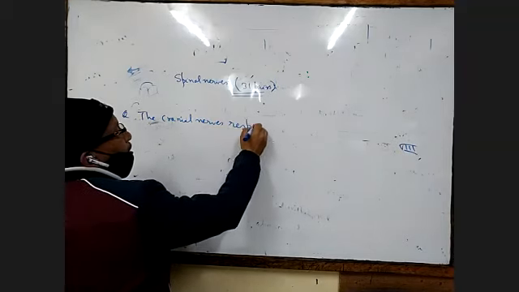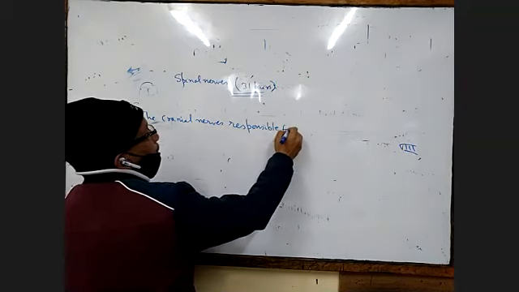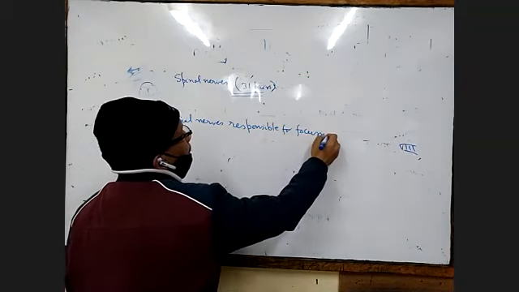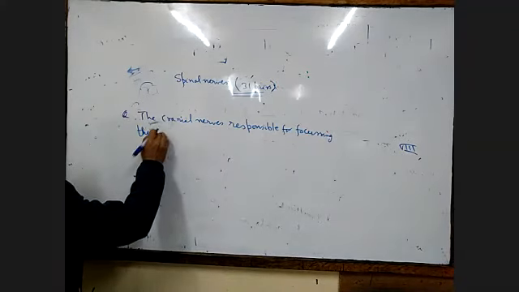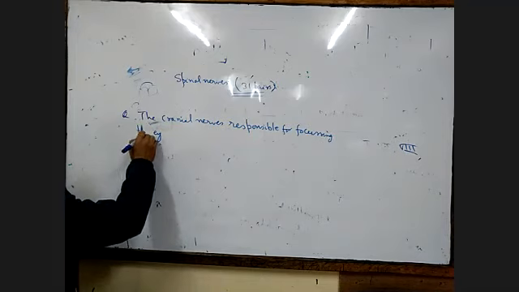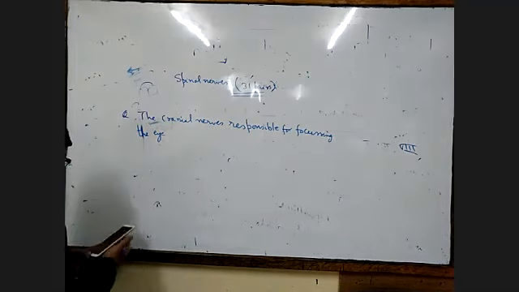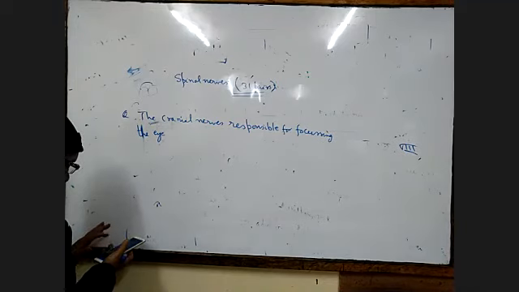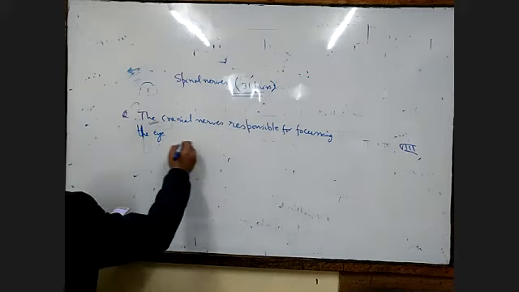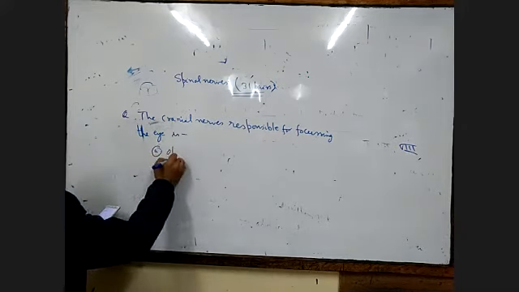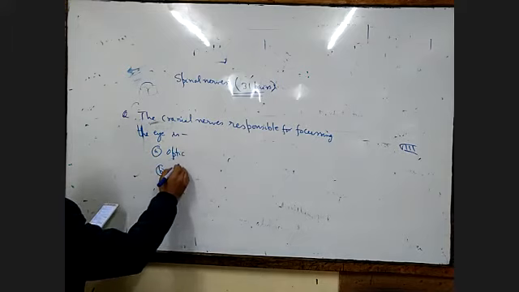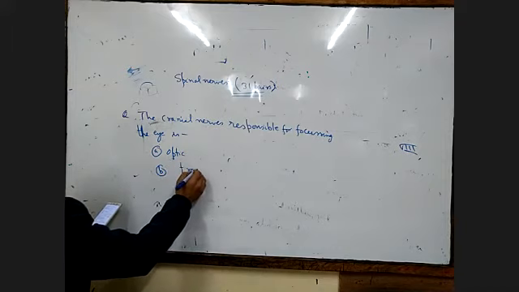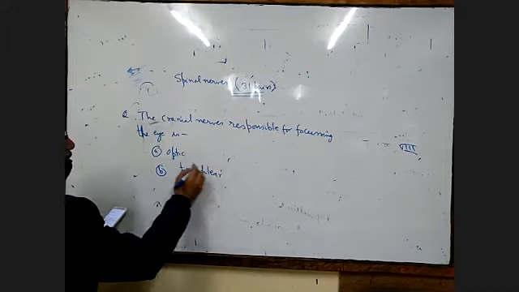Number A, optic. Then B will be trochlear; we have done trochlear just now.